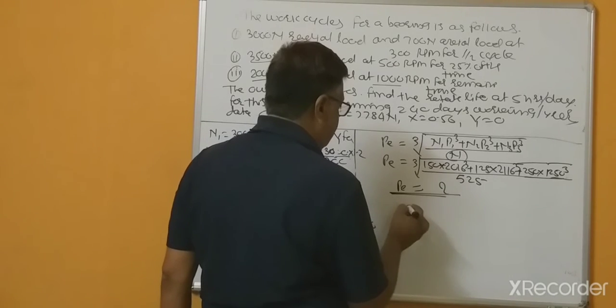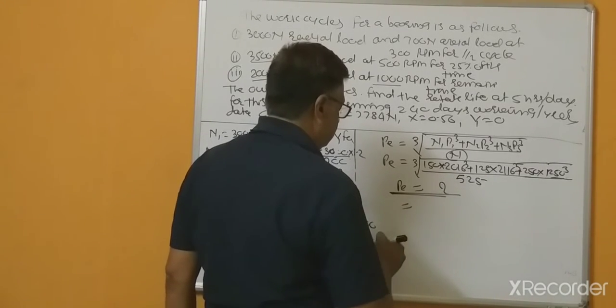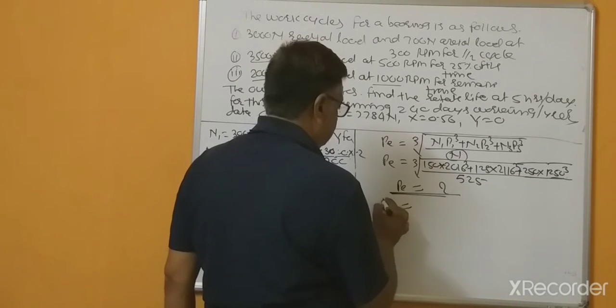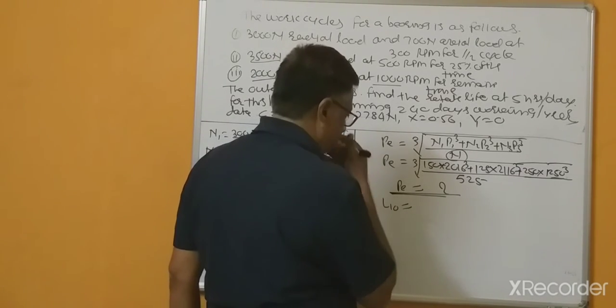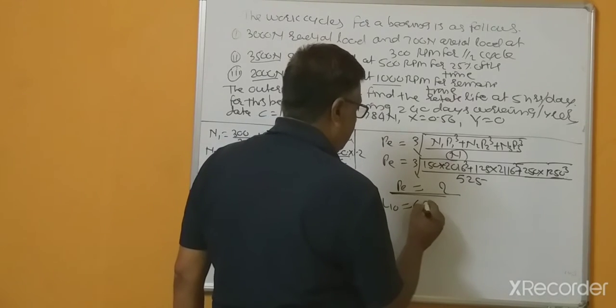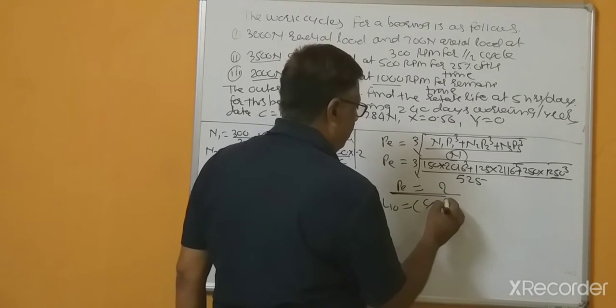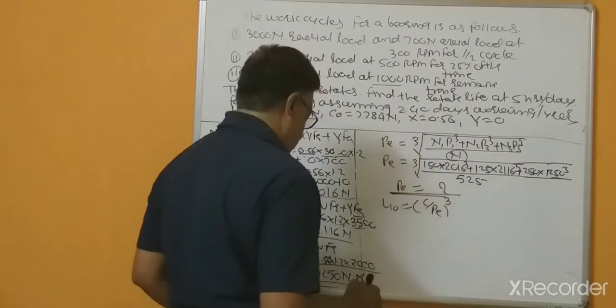So after that, what are the next steps? L10 equal to C divided by PE raised to 3.